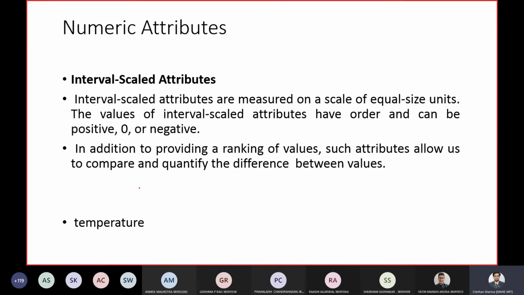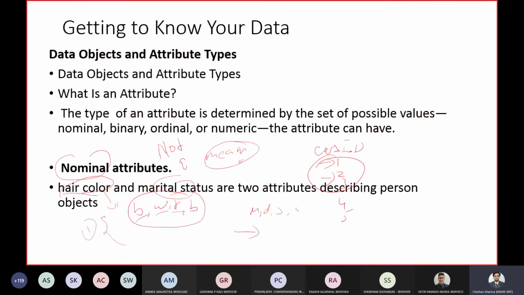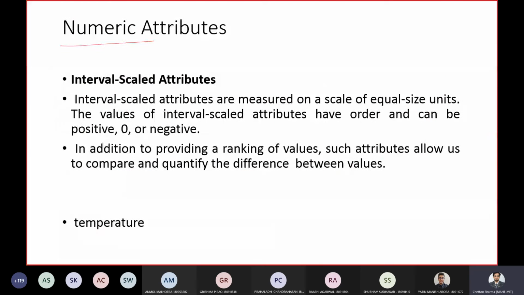The next is numerical attributes. We have seen nominal, binary, ordinal. Next is numerical attributes. So what do you mean by numeric attributes? Numeric attributes, as you all know, are for numbers. So this is quantitative in nature. You can quantify it. Nominal attributes are not quantifiable, or they are not quantitative data. But numeric attributes are quantitative in nature.